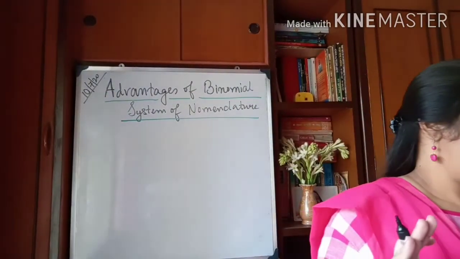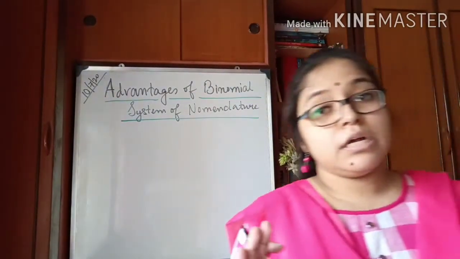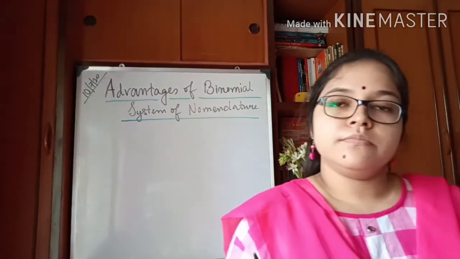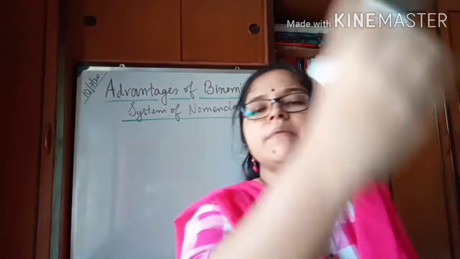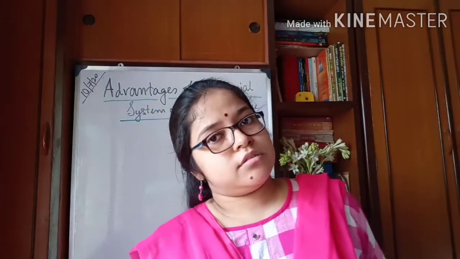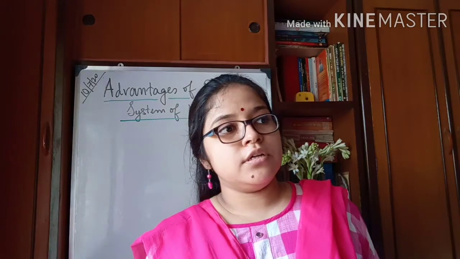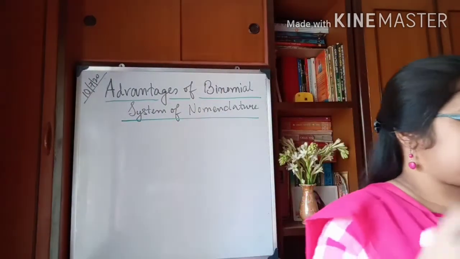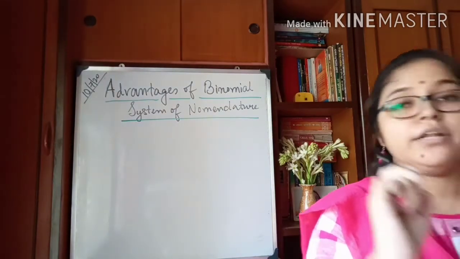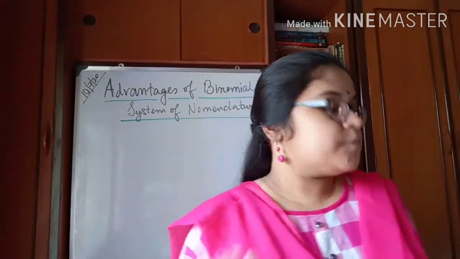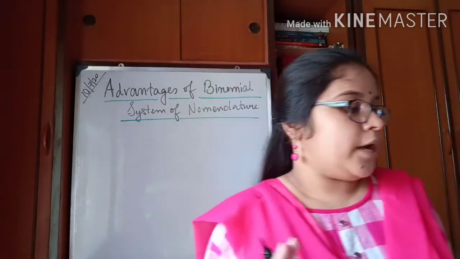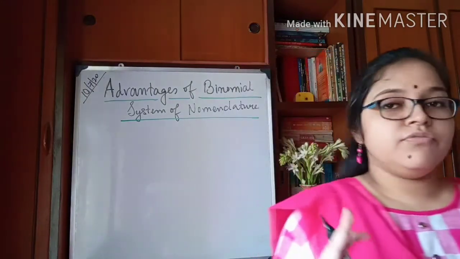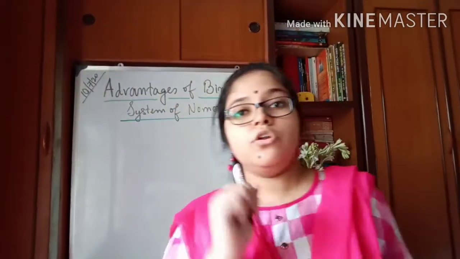However, language was a major constraint. The same organism has different names in different languages and dialects. So it is a big confusion, right? This problem was resolved by Carolus Linnaeus, who devised this binomial system of nomenclature.